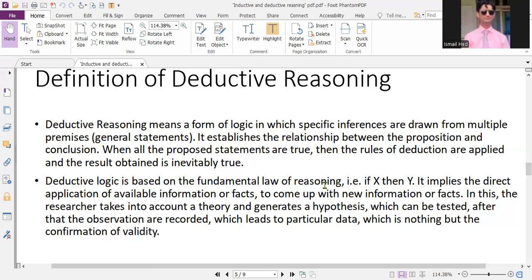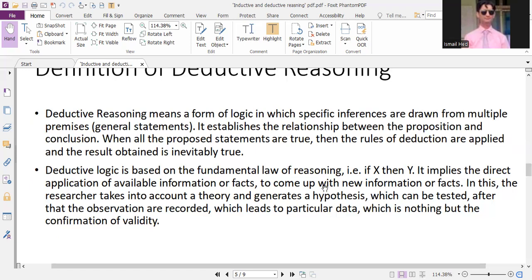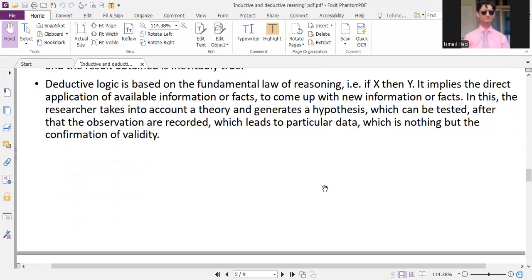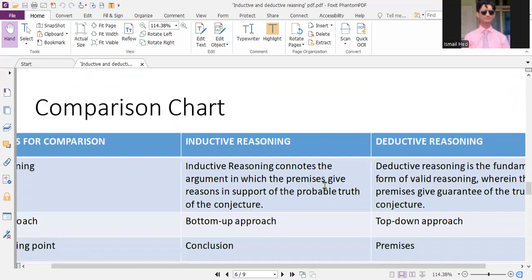information or the facts. So, in this, the researcher takes into account a theory and generates a hypothesis which can be tested after the observations are recorded, which leads to particular data, which is nothing but the confirmation of validity. So, on the basis of those inferences or those conclusions or the results, we could draw some kind of valid arguments. A theory could be developed likewise.